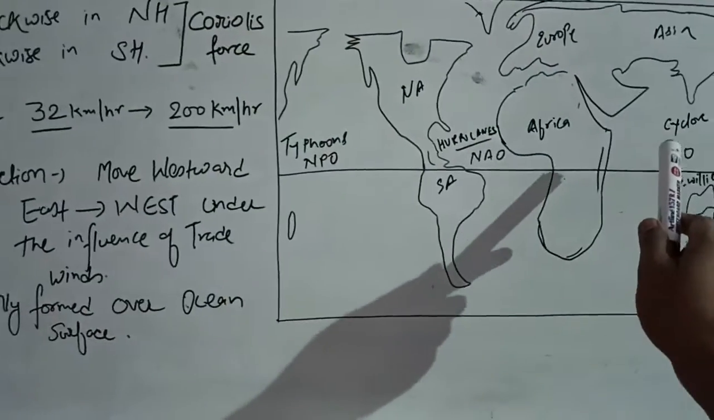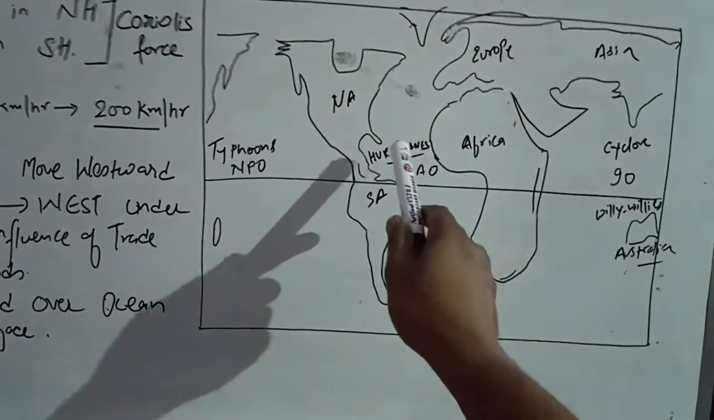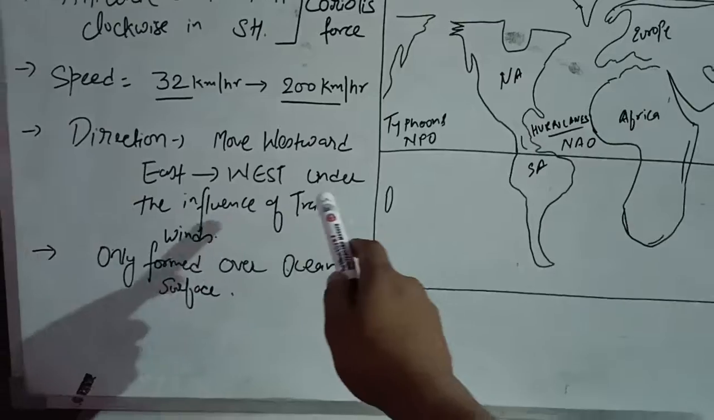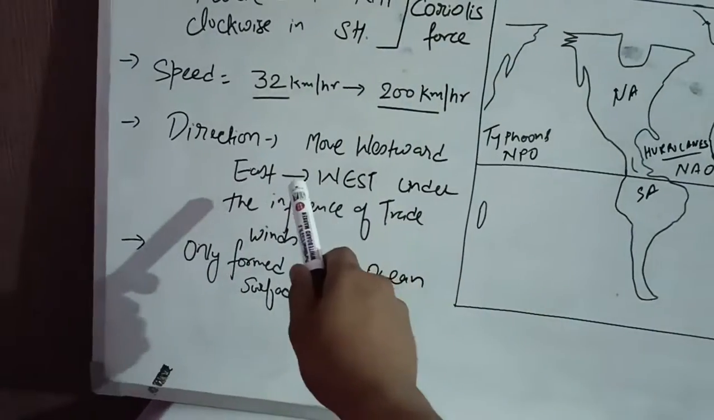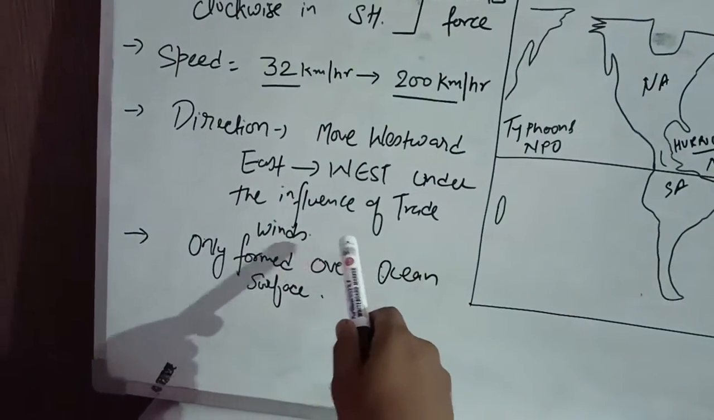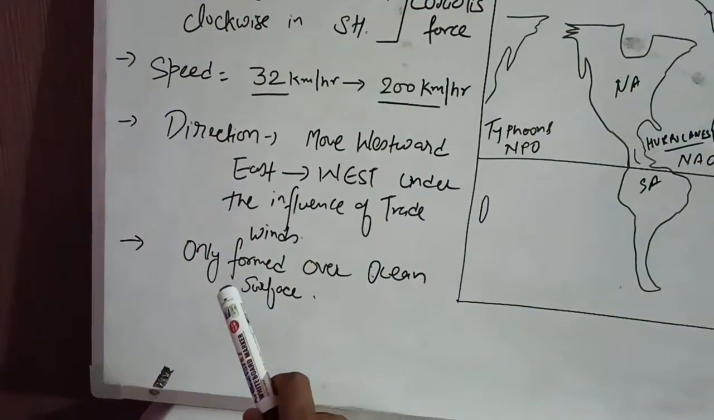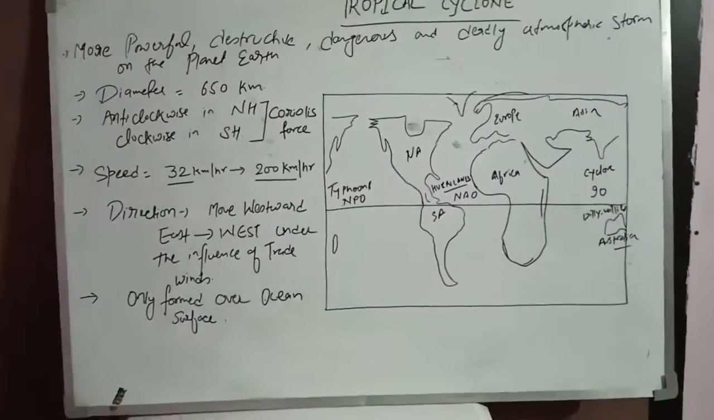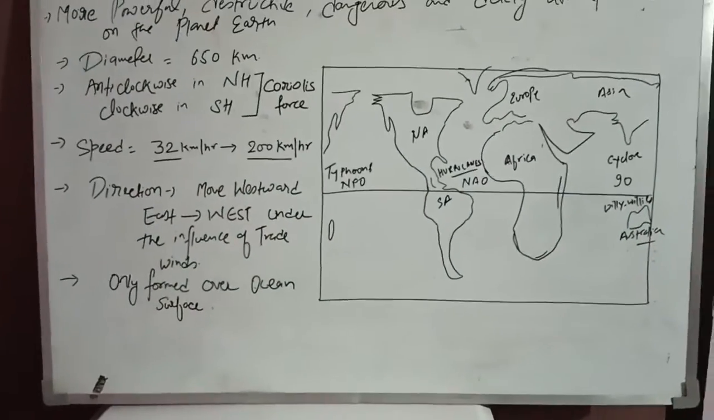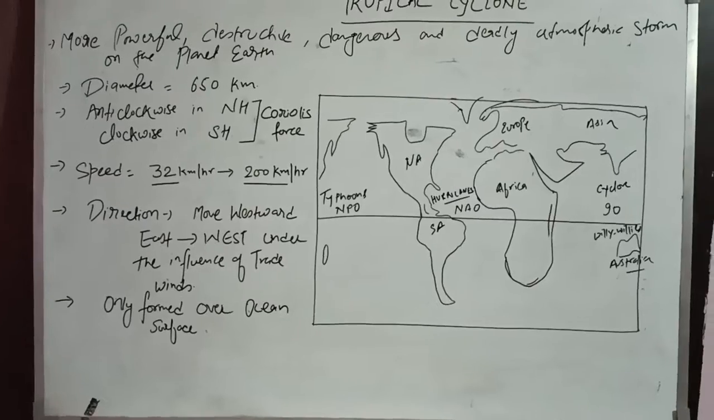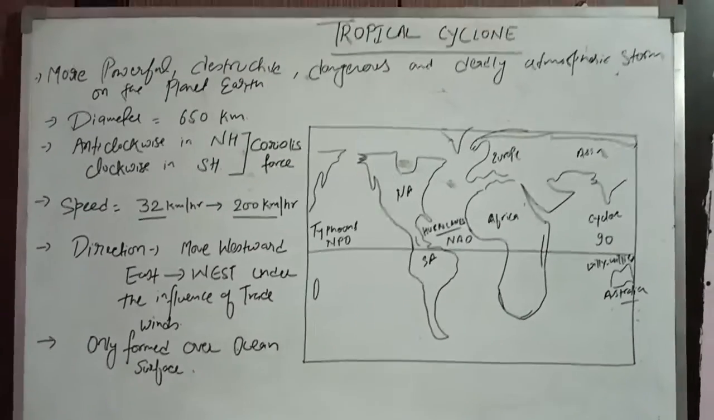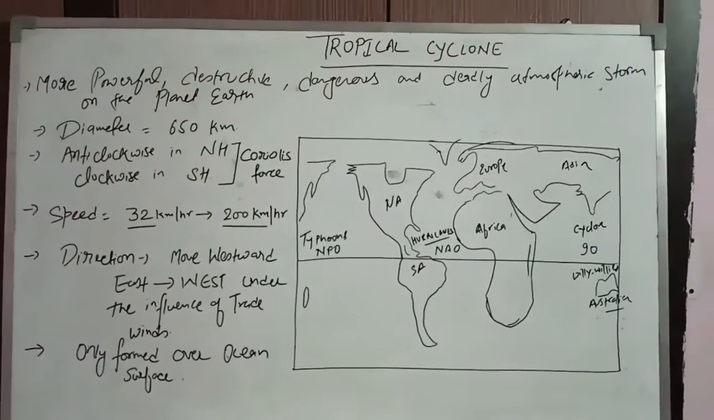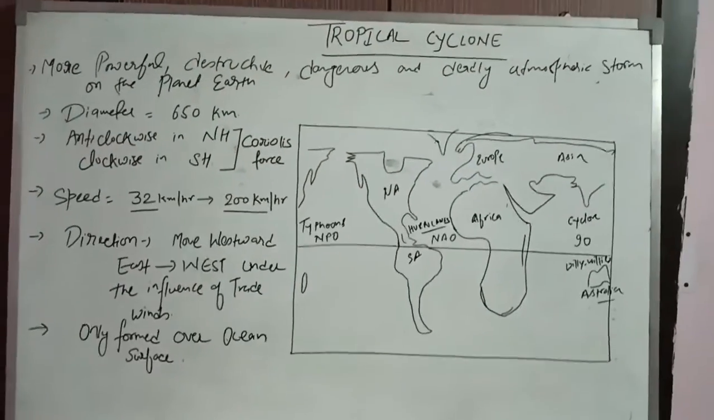So tropical cyclones move towards the west. Okay, this is the direction, it will move under the influence of trade winds. So it moves westward, east to west, under the influence of trade winds. Okay, so this is the direction, and it is only formed over the ocean surface. Another important feature is that tropical cyclone is only formed over the ocean surface. It does not form over the continent, unlike the temperate cyclone which is formed over both continent and ocean. Okay, so these are some important points about the tropical cyclone.